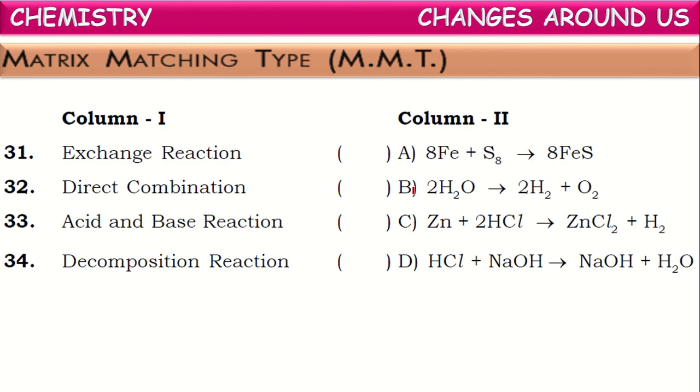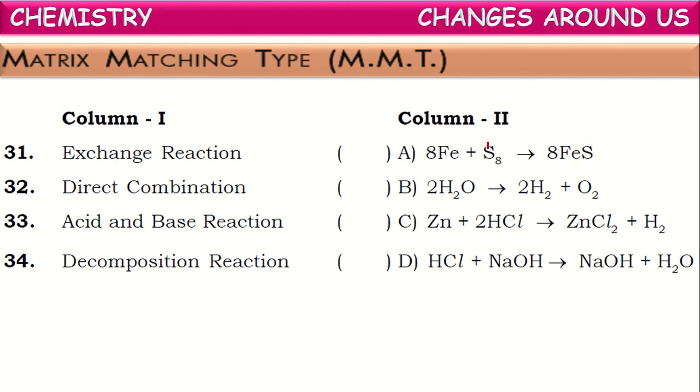Right. Next. Now let us see matrix matching. See which of these is an exchange reaction. Exchange reaction means ions are being exchanged. One element replaces another element from its compound to form a new substance. So where is the exchange? Let us see from this side. Here two substances combine together to form a new substance.